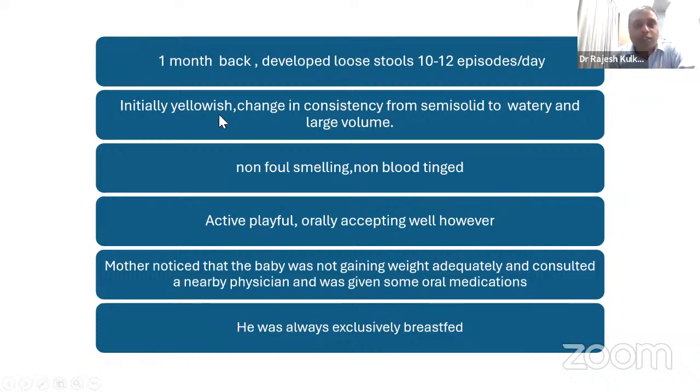Right. So initially this stool was yellowish and semi-solid, and then it became watery and became a little large volume. There was no blood, it was not foul smelling. The child was active, playful, he was breastfeeding well. So mother was not really worried about it, so she did not seek any medical attention. But she did notice that the baby is not gaining weight adequately. So she thought that this is the second baby, and the baby is not gaining weight as much as the first baby did. So she finally consulted some GP nearby, and some oral medications were given.